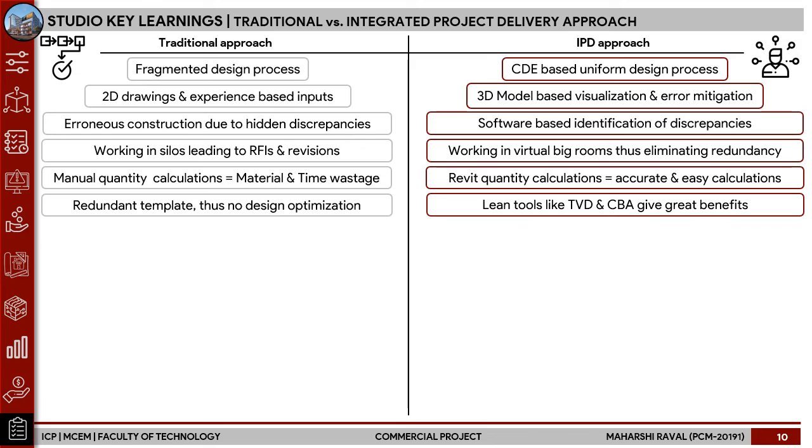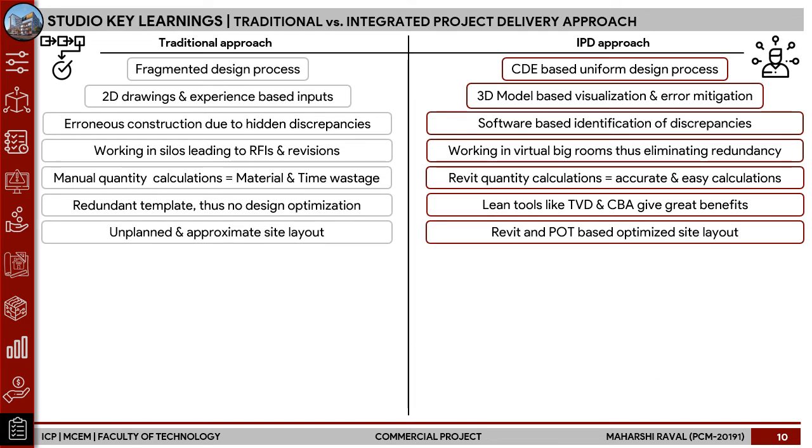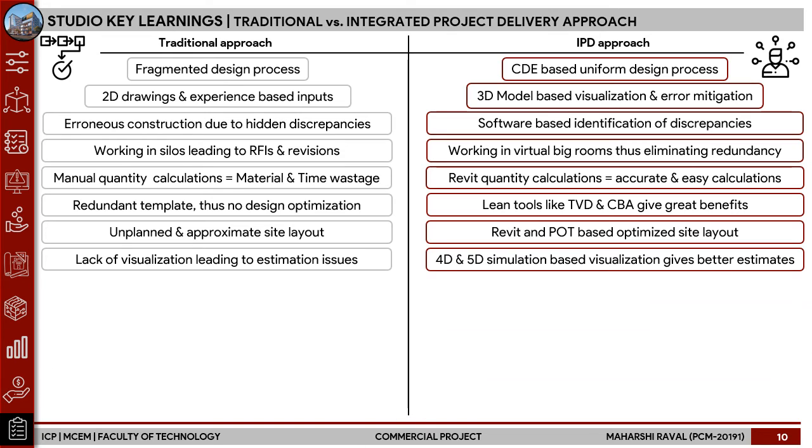A redundant template is normally used for design in a traditional approach, while lean tools like target value delivery and choosing by advantages can be used to great benefit in an IPD approach. The unplanned and approximate site layout can be improved by optimizing it through POT in Revit, which is done in IPD.